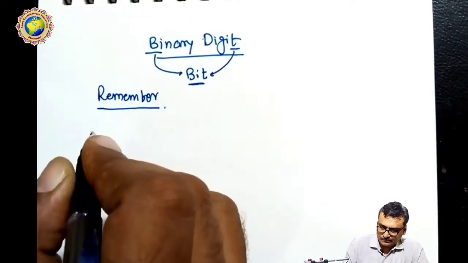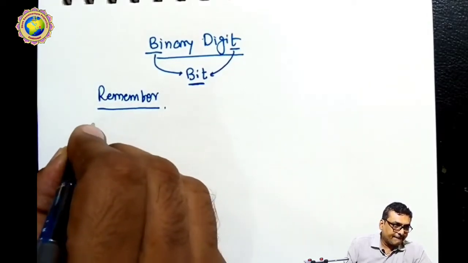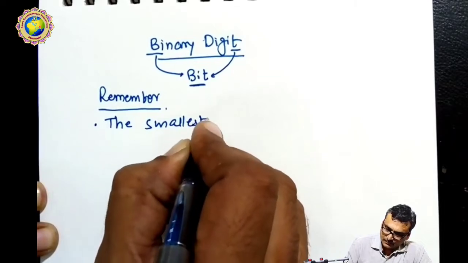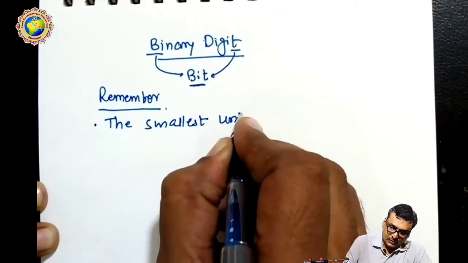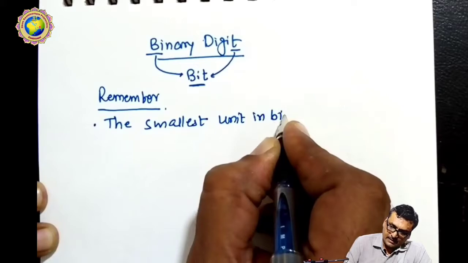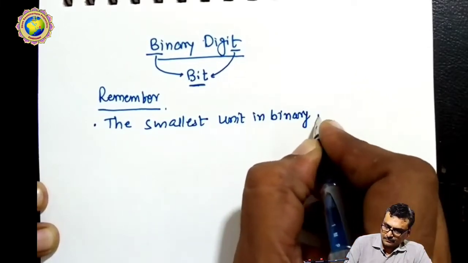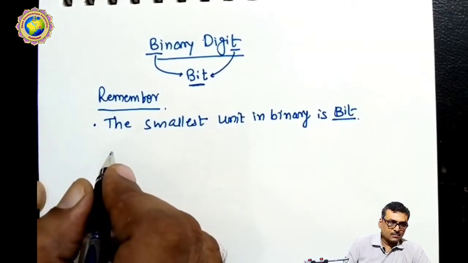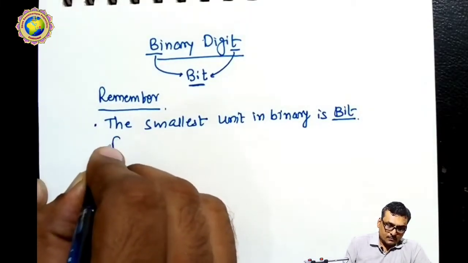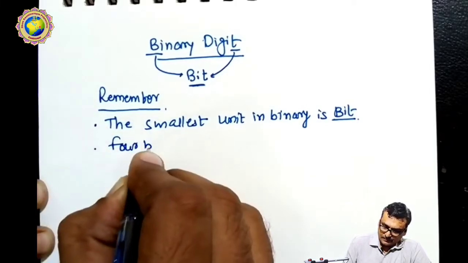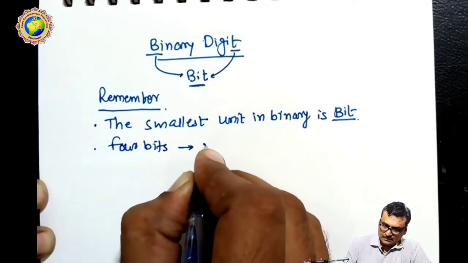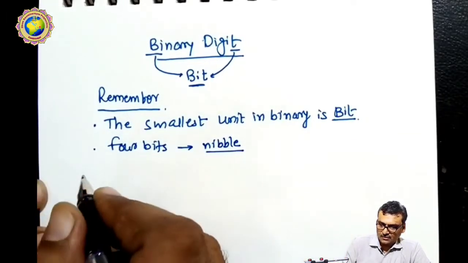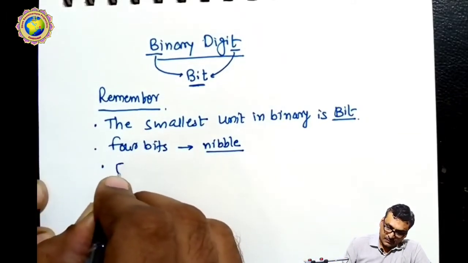Remember that the smallest unit in binary is called a bit. Next, 4 bits are called a nibble. So you have to remember about the nibble.